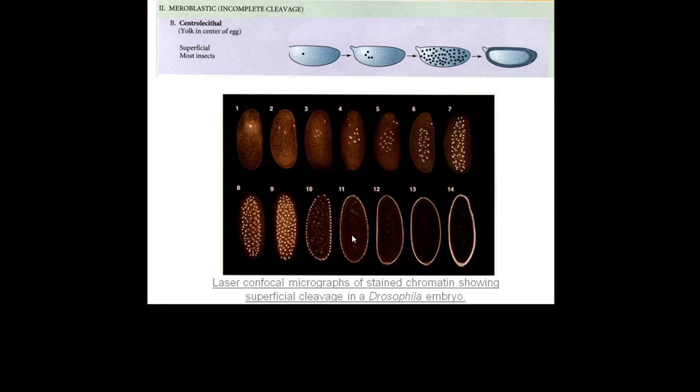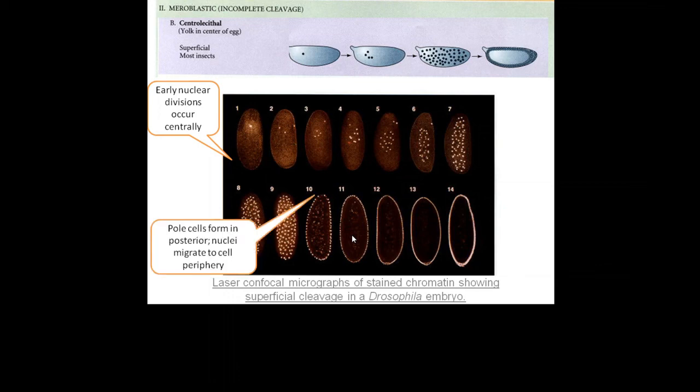The last type is superficial meroblastic cleavage, which is seen in eggs with a centrolecithal pattern of yolk. These are found in most of the insects. This figure shows laser confocal micrographs of stained chromatin showing superficial cleavage in a Drosophila embryo. Early nuclear divisions occur centrally.